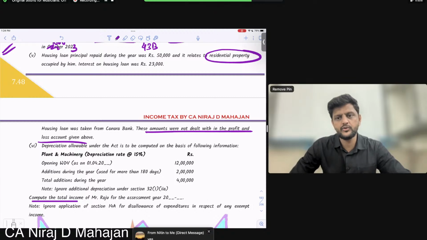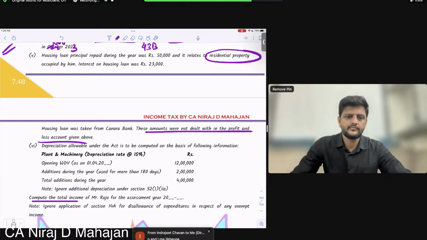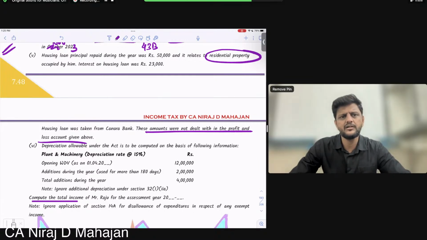Total income they are asking you. Arey beta, profit and loss is for business. The property is residential property. Are you okay? Whatever you want to answer, you are answering just because you want to answer. Think and answer, na? P&L is for business, no? And the property is residential property, personal property. Nothing to do with business. Tell me.